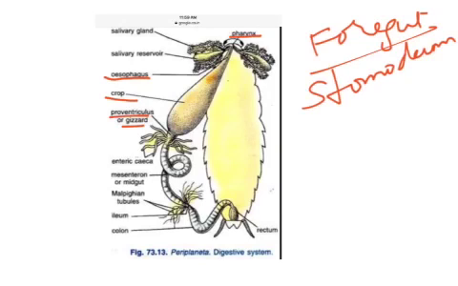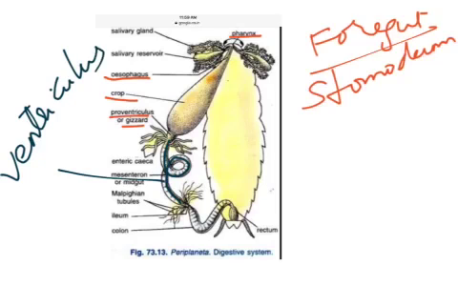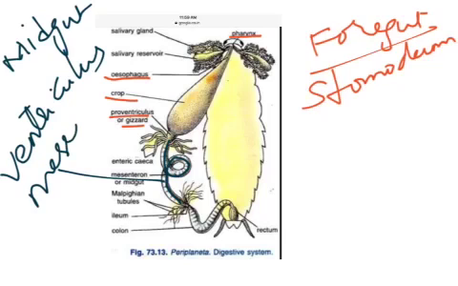Then the midgut or mesenteron, which includes only one portion, what we usually say is the ventriculus. This is the ventriculus, the portion of the midgut, which is also called mesenteron. And the third region is the hindgut or proctodium.